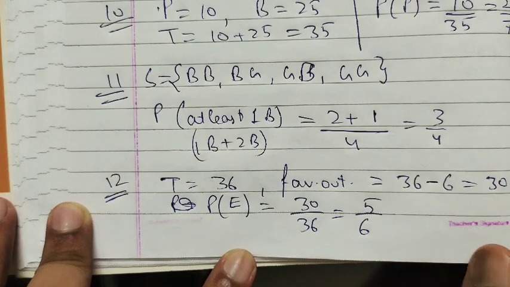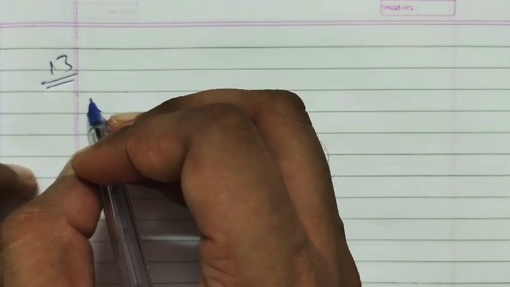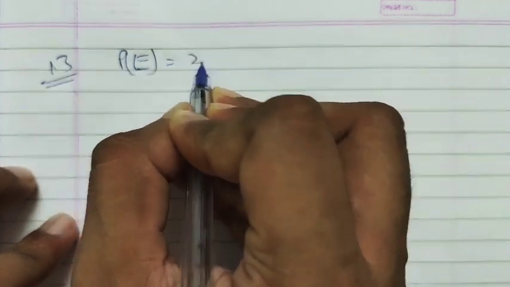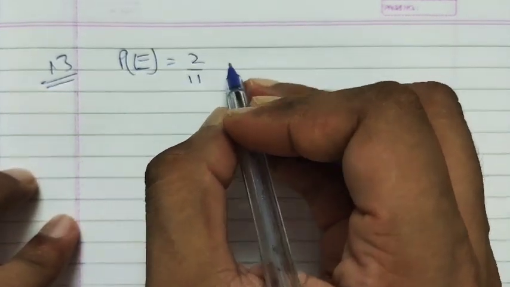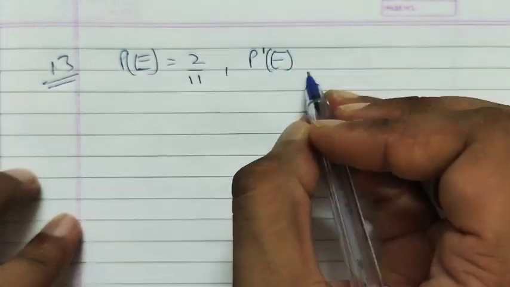Next, 13th question. If 2 by 11 is the probability of happening an event, what will be the probability of not happening the event? P dash E we have to determine, right?